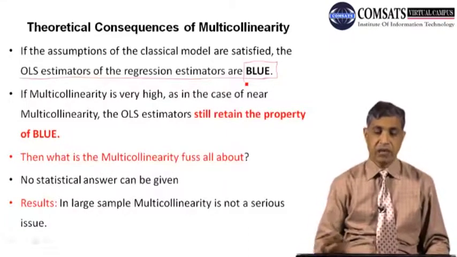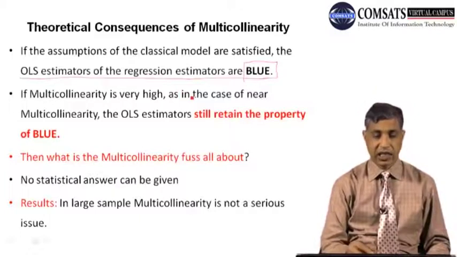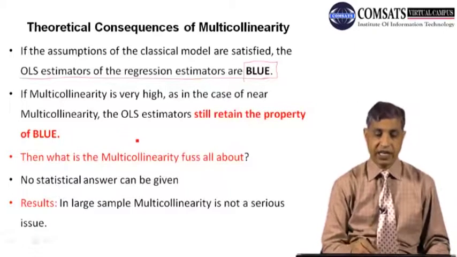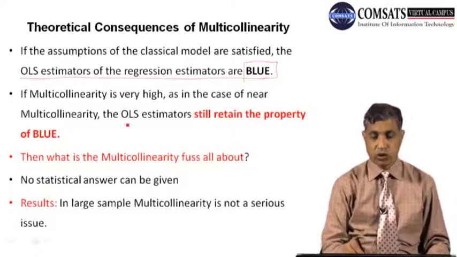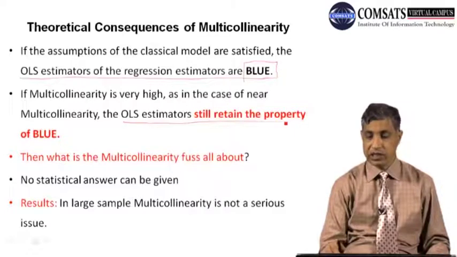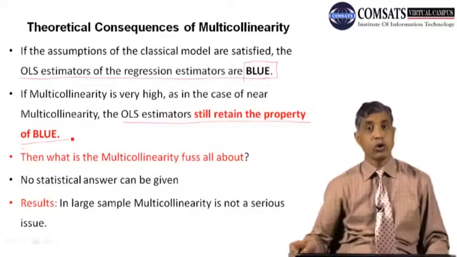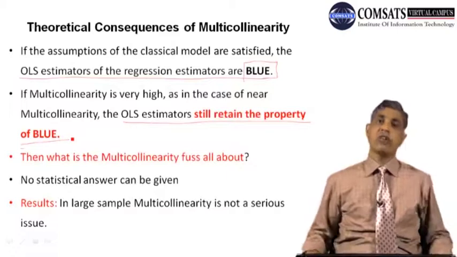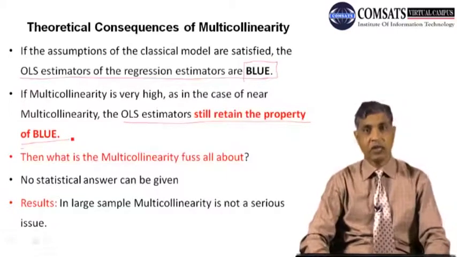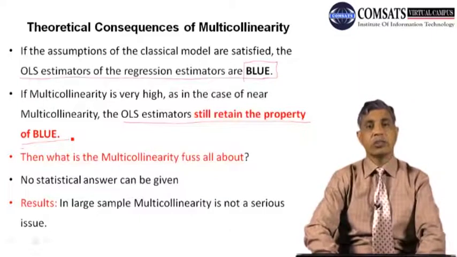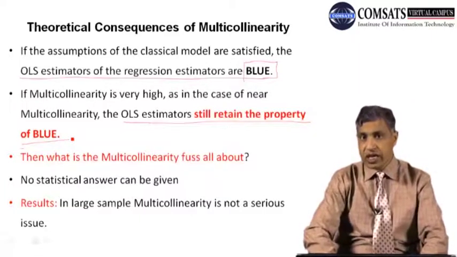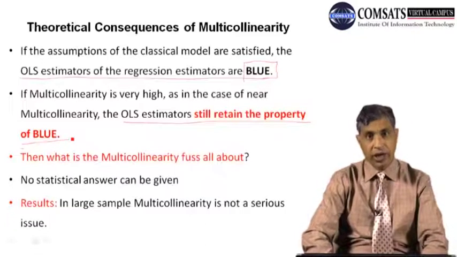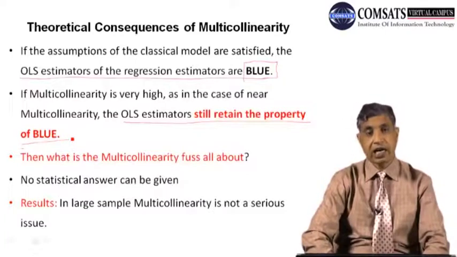So what we say is, if multicollinearity is high, as in the case of near multicollinearity, and near multicollinearity and very high multicollinearity are similar things, OLS estimates still retain the property of BLUE. This is very interesting and contradictory: nothing is happening to our OLS estimates. We are worried about our OLS estimates, and OLS estimates are the betas. So if there is no problem with the OLS, then why are we worried about multicollinearity? Why is multicollinearity called a problem?